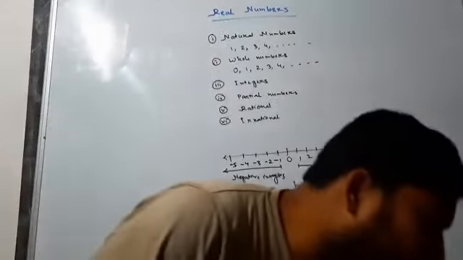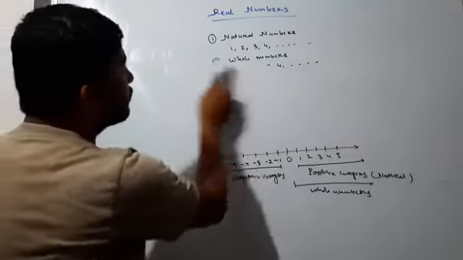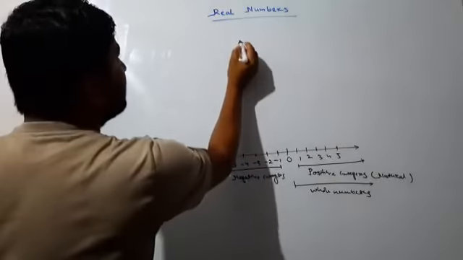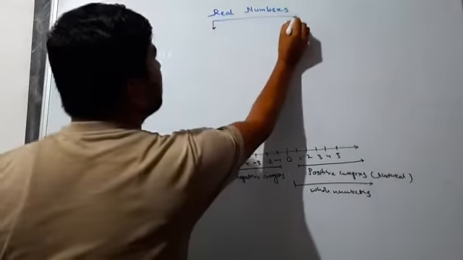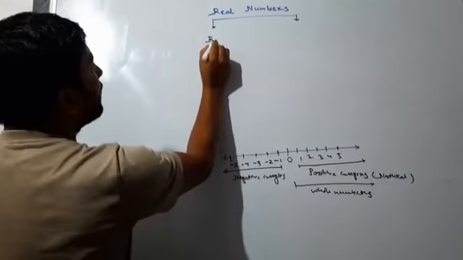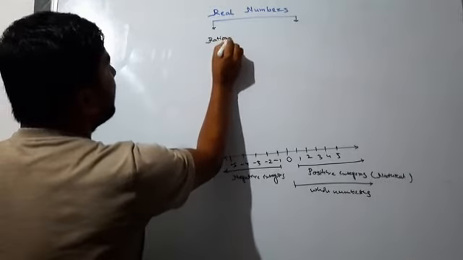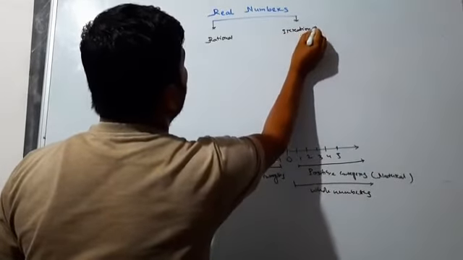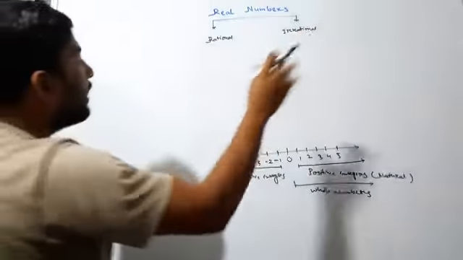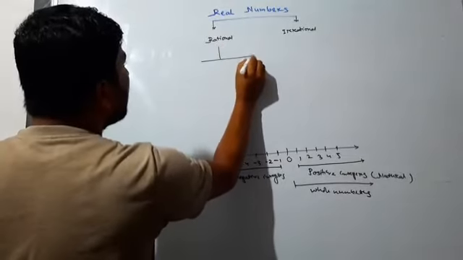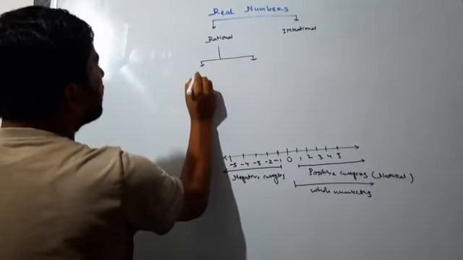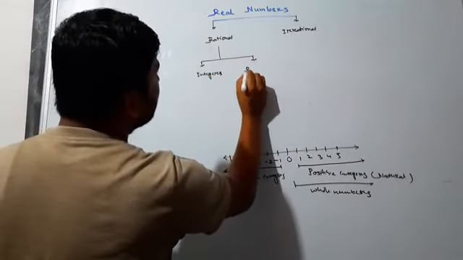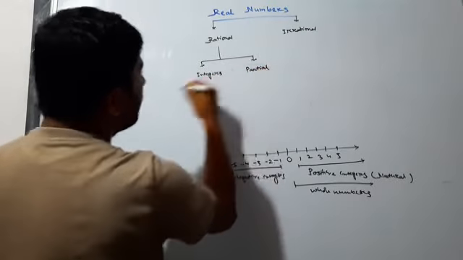Okay, then I am erasing this. So I am going to draw a chart here. This is the real number. In real numbers there are two parts. One is rational numbers and the other is irrational numbers. Irrational is separate, and for rational numbers you can take here one is integer and another is fractional numbers. You know about integers and fractions.